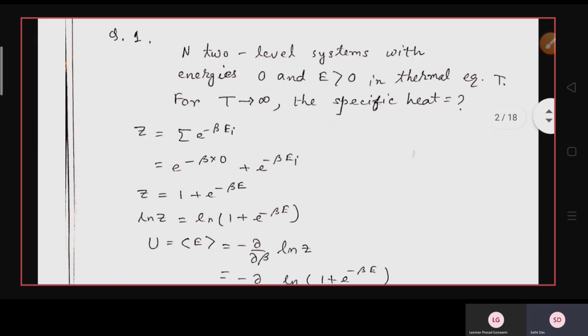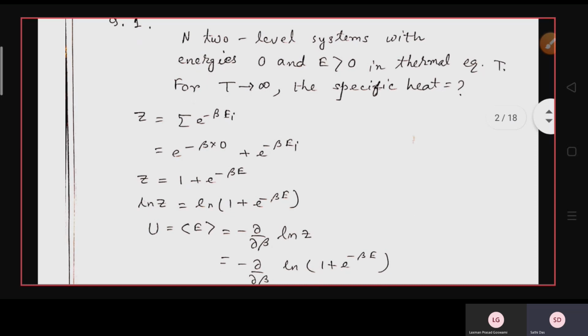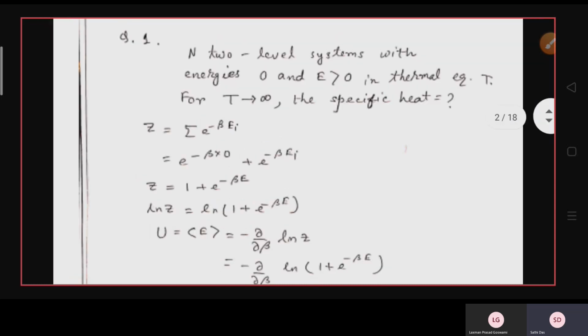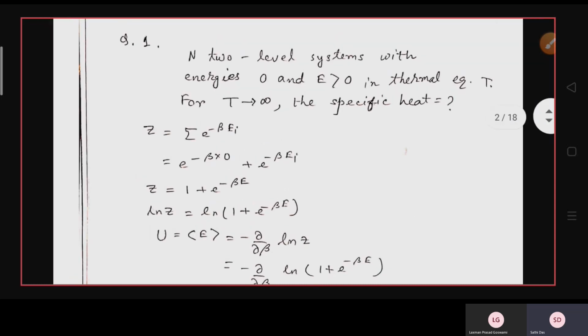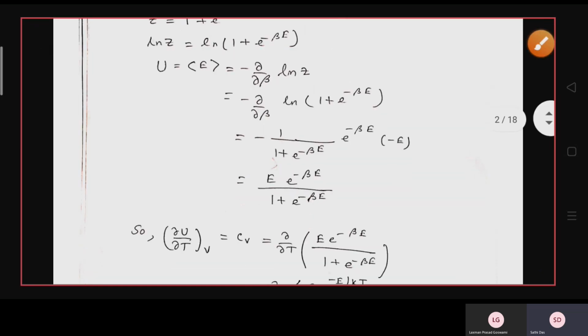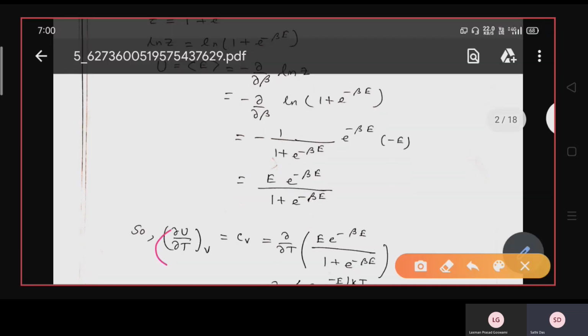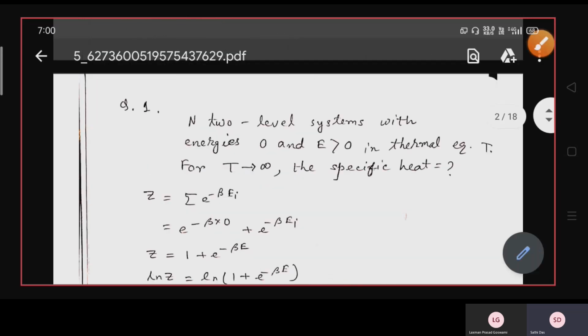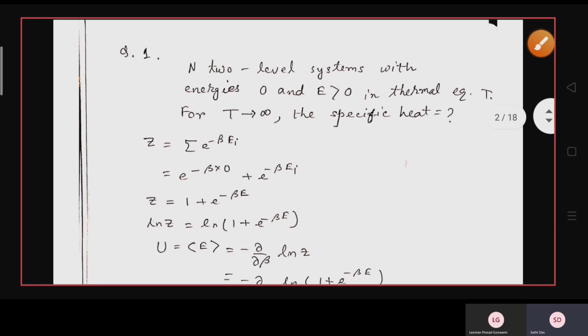So first, how do you solve this problem? First, you have to find the partition function of the system, because from the partition function you can directly find the internal energy of the system, that is E average, and from E average you can find del U by del T, that is CV. So you can find the specific heat.